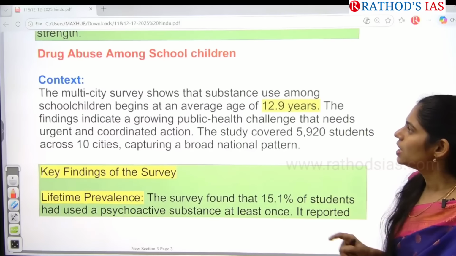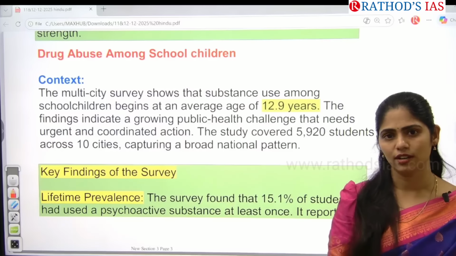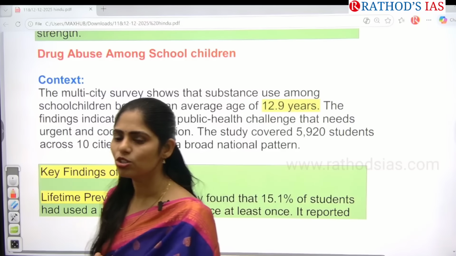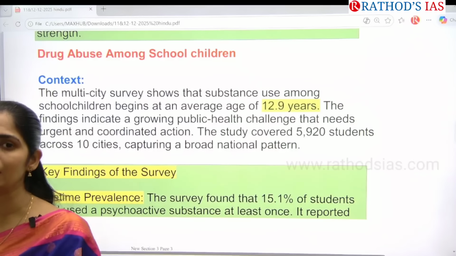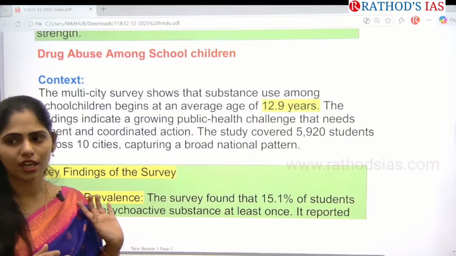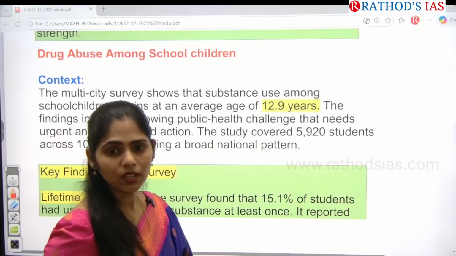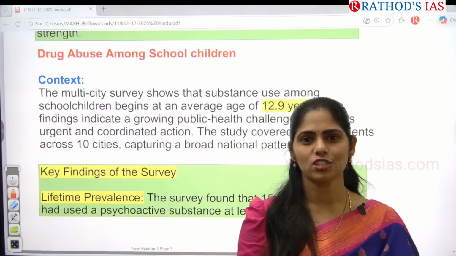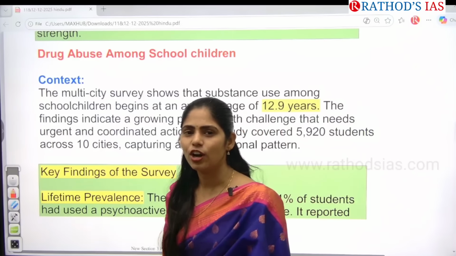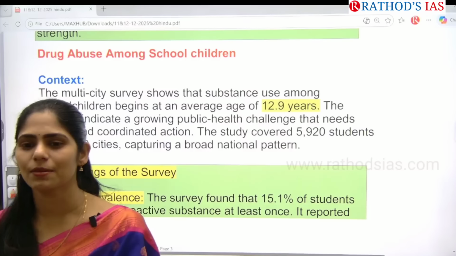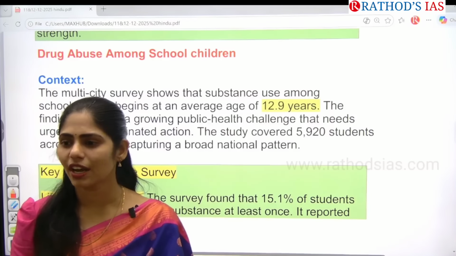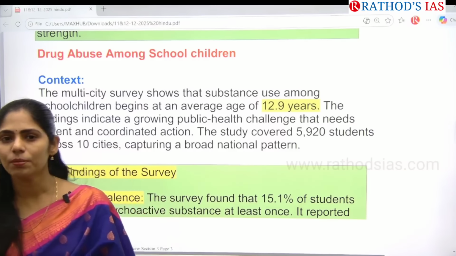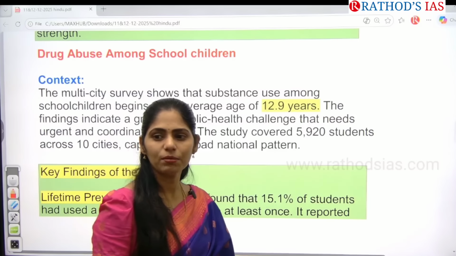Let us see the next article. The title says, drug abuse among school children. As you all know, recently in Telangana state there is one operation launched by the Telangana government to stop this drug abuse. Do you know this? What is that? Even for that, many actors came and contributed something and gave speeches about how we have to curb this drug abuse in the schools. And they said that colleges as well as schools are becoming the breeding grounds for this drug abuse.